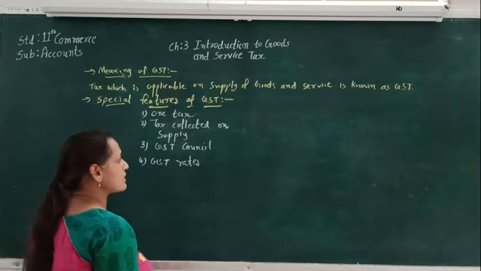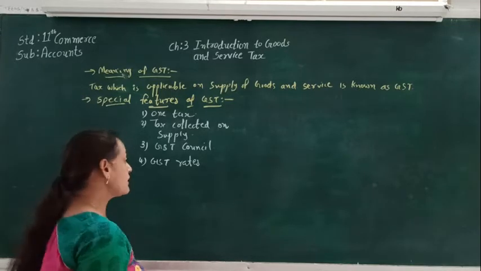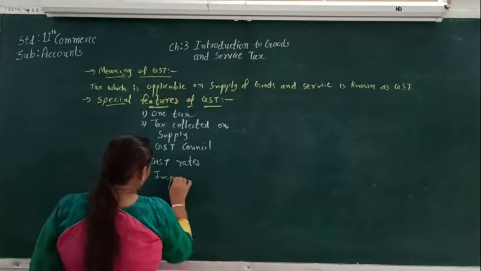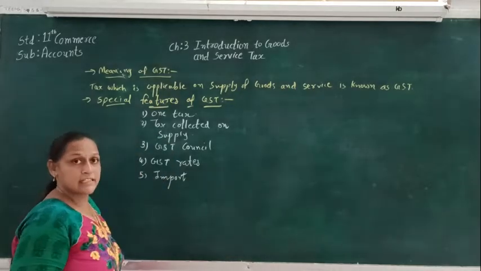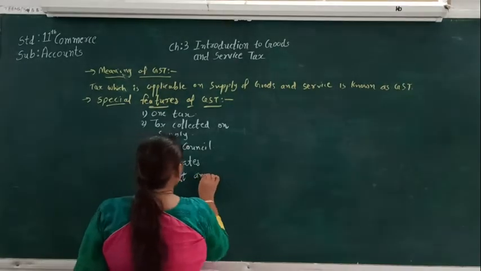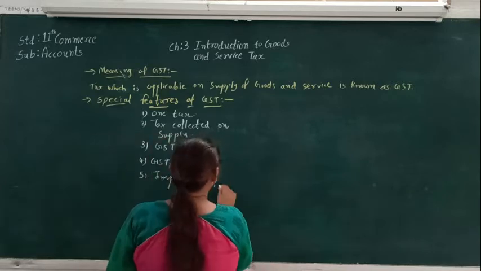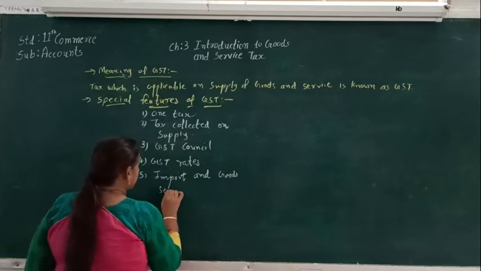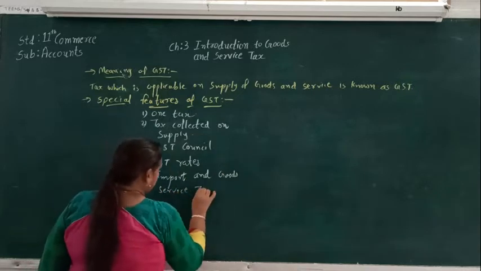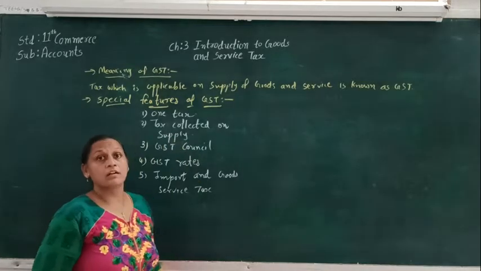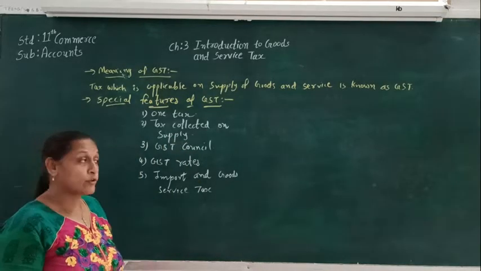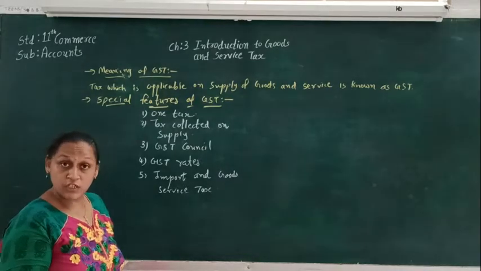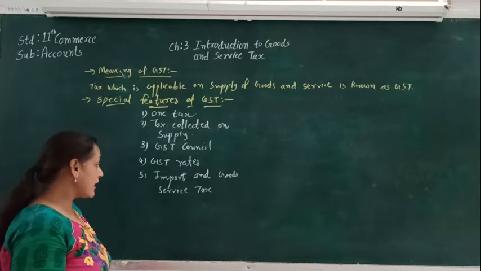The fifth feature of GST is input tax credit on goods and service tax. Whatever input is there, for that input credit is given, and for that there is a special provision in the act.